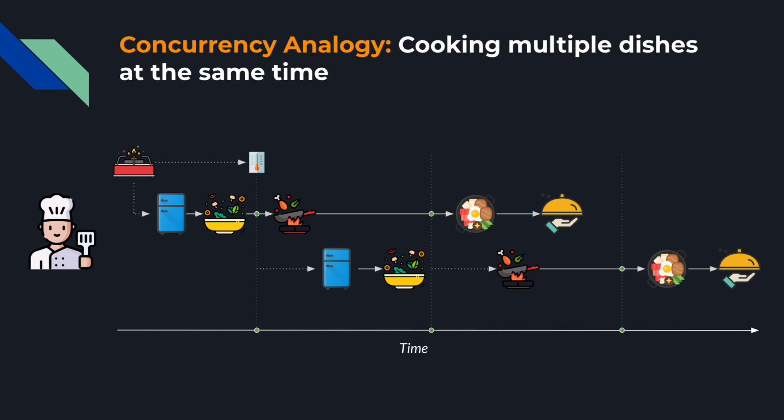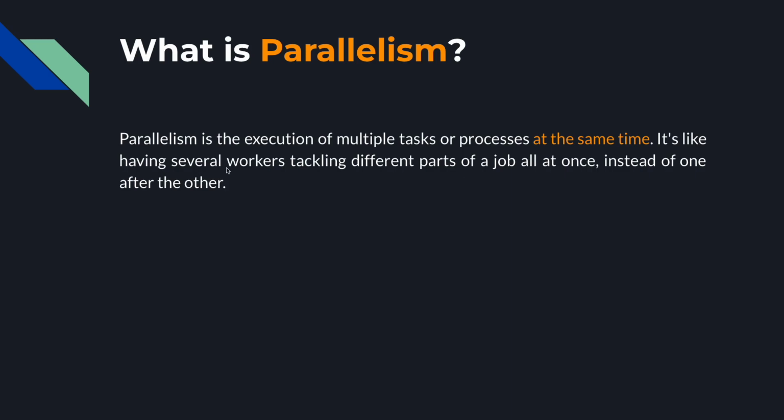Okay. So here you can see how concurrency works, right? You switch between the first dish and second dish as needed, and each task is progressing independently. Okay, so concurrency is actually often confused with parallelism. So I think it is also important for us to understand how parallelism works and learn how they differ. Okay, so what is parallelism?